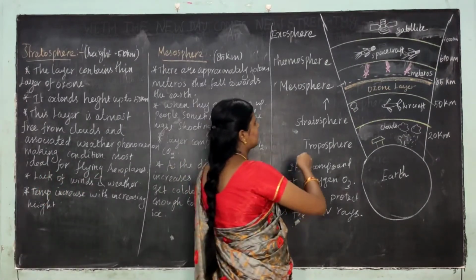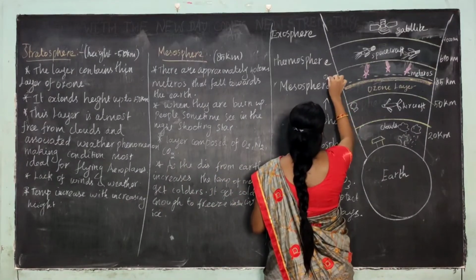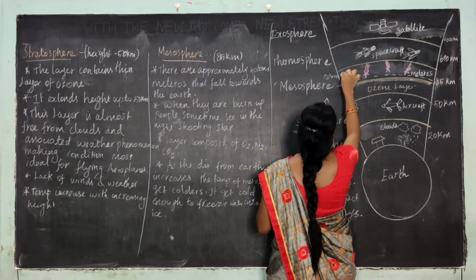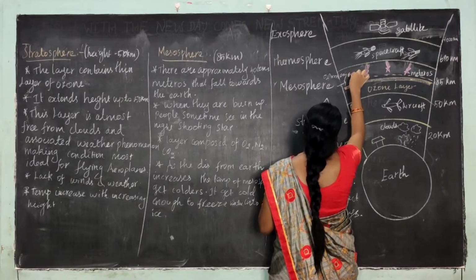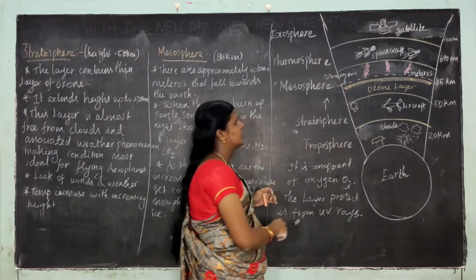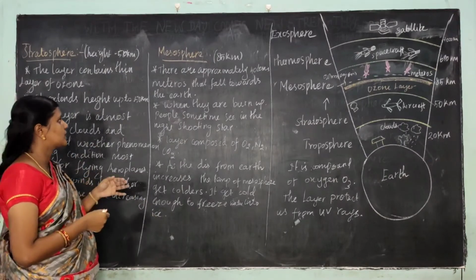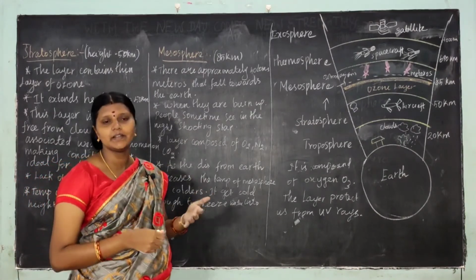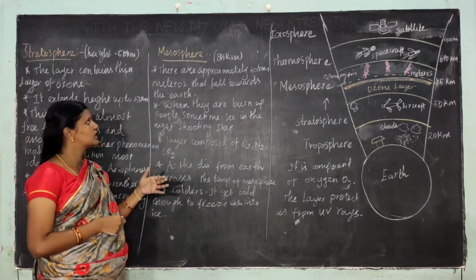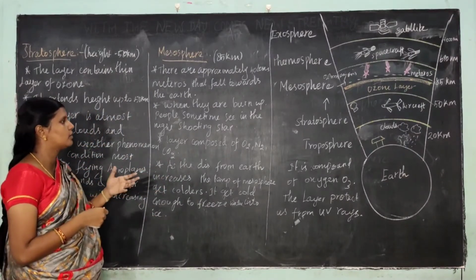These are the meteors. Meteors means விண்கற்கள். There are approximately 40 tons of meteors that fall towards the earth and are burned up.